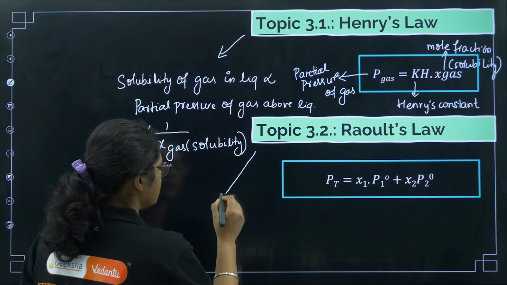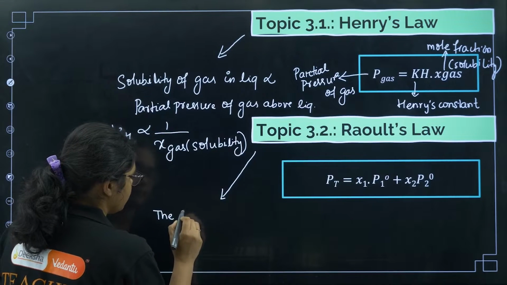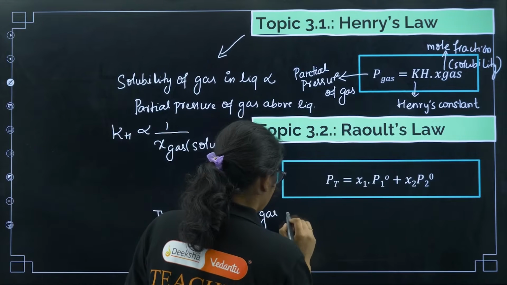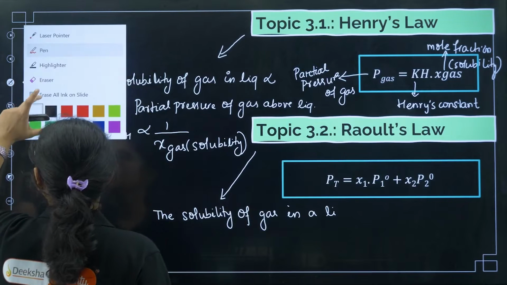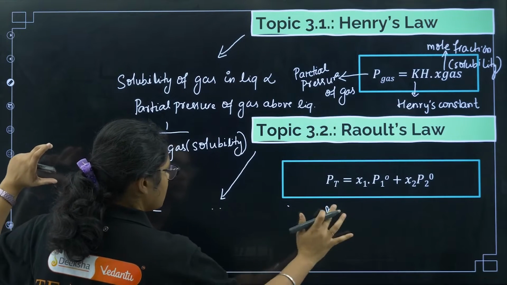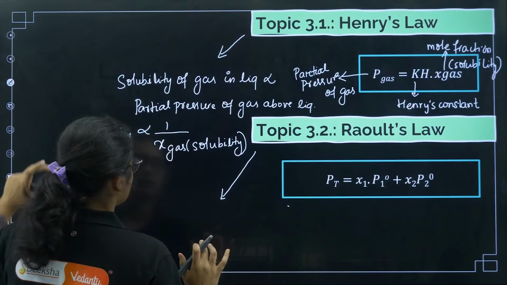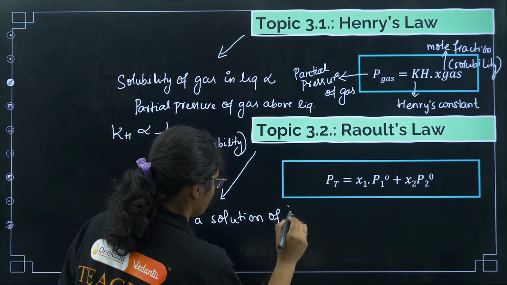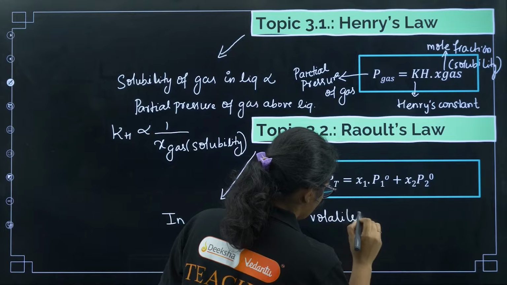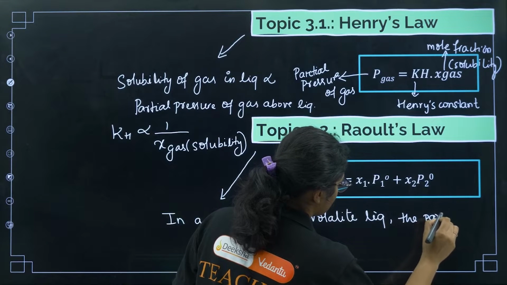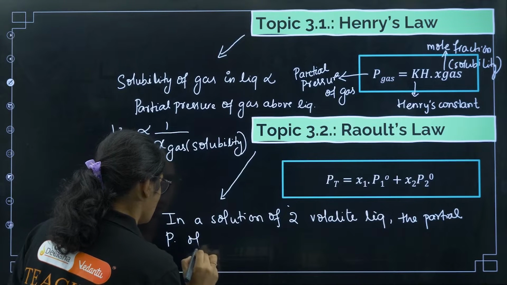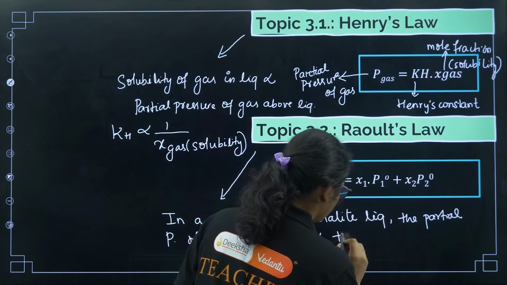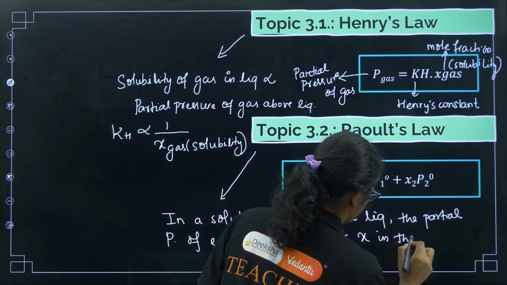Raoult's law states that in a solution of two volatile liquids, the partial pressure of each component is proportional to its mole fraction in the solution.